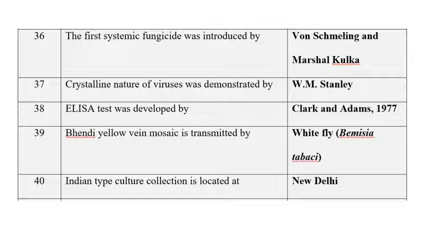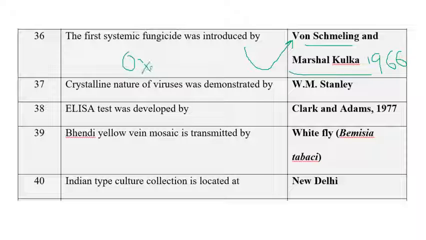So the next one, they are asking the scientists who introduced the first systemic fungicide. Von Schmeling and Marshall Kulka introduced the first systemic fungicide in the year 1966. Hope you know that the first systemic fungicide is the oxathiin group of fungicide, that is carboxin and oxycarboxin. These two oxathiin group fungicides were the first systemic fungicides, introduced in 1966 by Von Schmeling and Marshall Kulka.